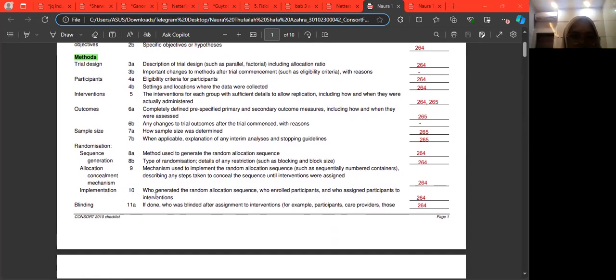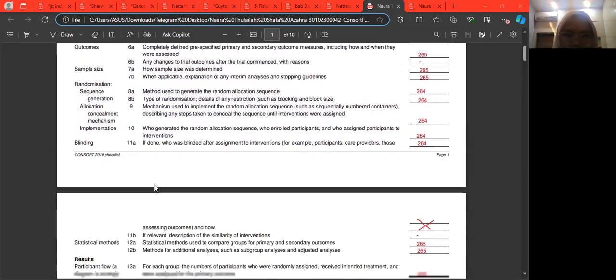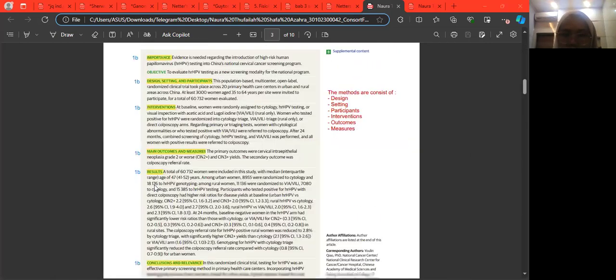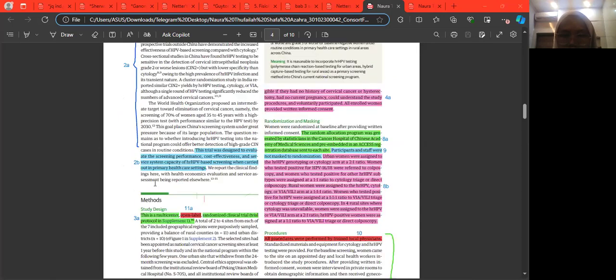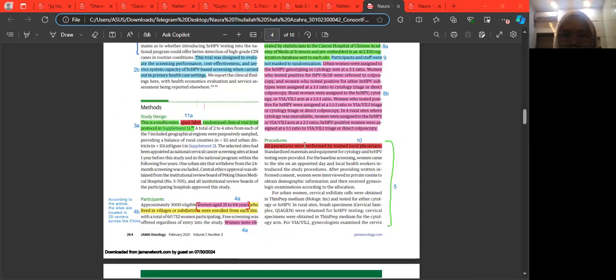Implementation number 10: who generated the random allocation sequence, who enrolled participants, and who assigned participants to intervention? Yes, all procedures were performed by trained local physicians.